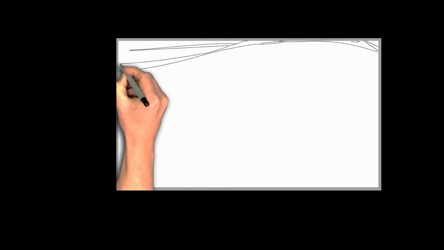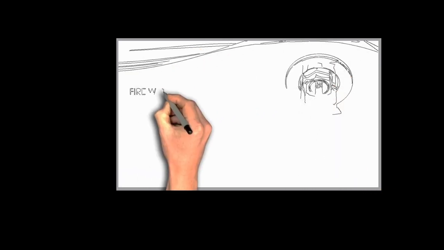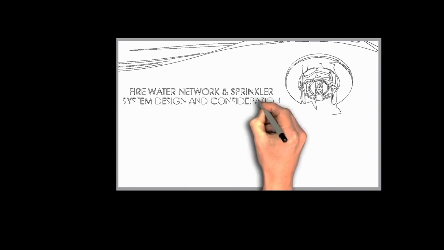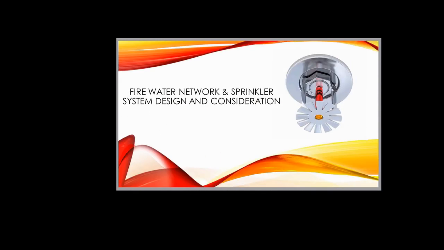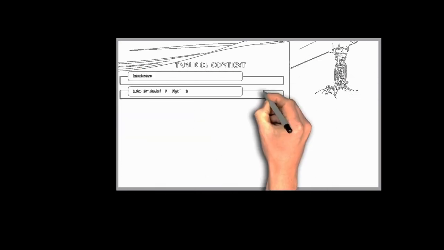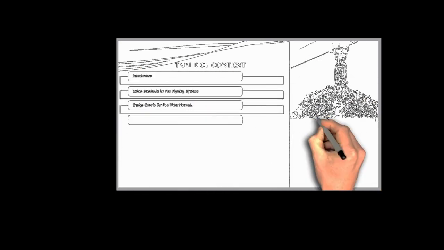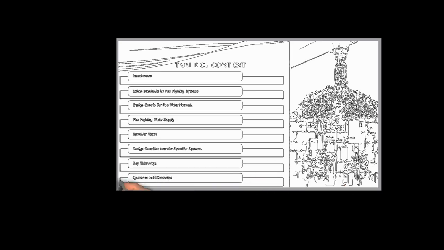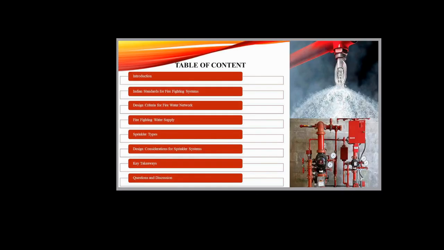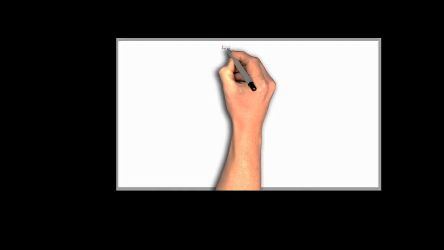So friends, today we are discussing a very crucial topic, water network and sprinkler design and their consideration. In today's lecture, we will cover several topics like introduction of fire water network, Indian standards used while designing the fire network system, the design criteria that must be considered during the design process, the amount of water supply required for effective firefighting, types of sprinklers, and then specific design considerations. So let's begin with the introduction.